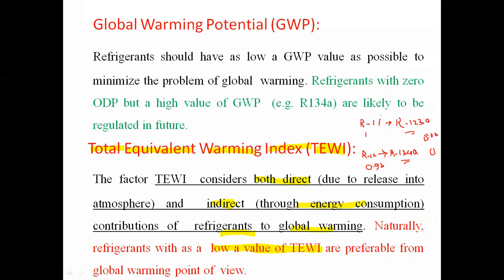So instead of R11, presently we are using R123A as a refrigerant. This is also called SUPA, and this is tetrafluoroethane. So this is about our chapter number 1.